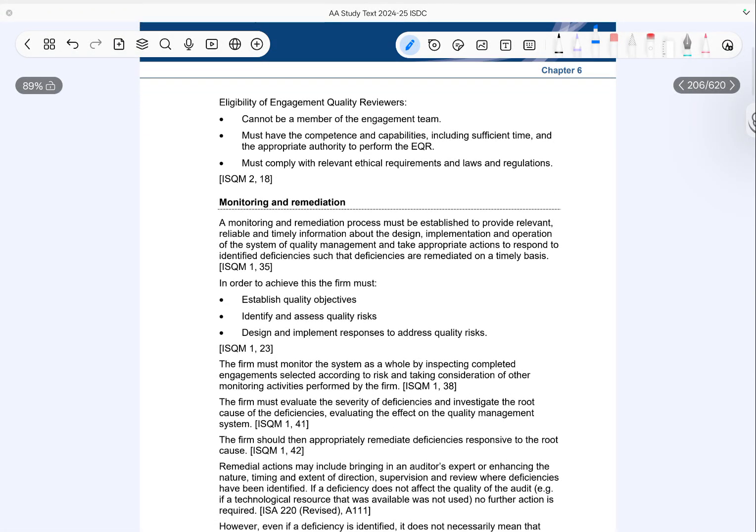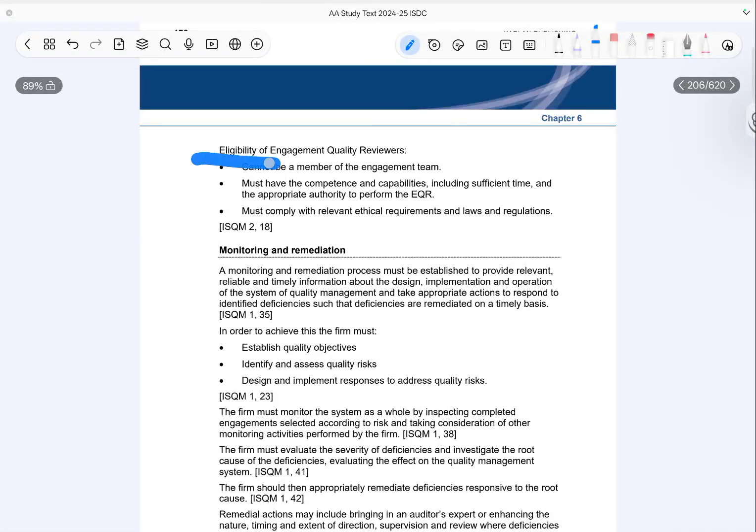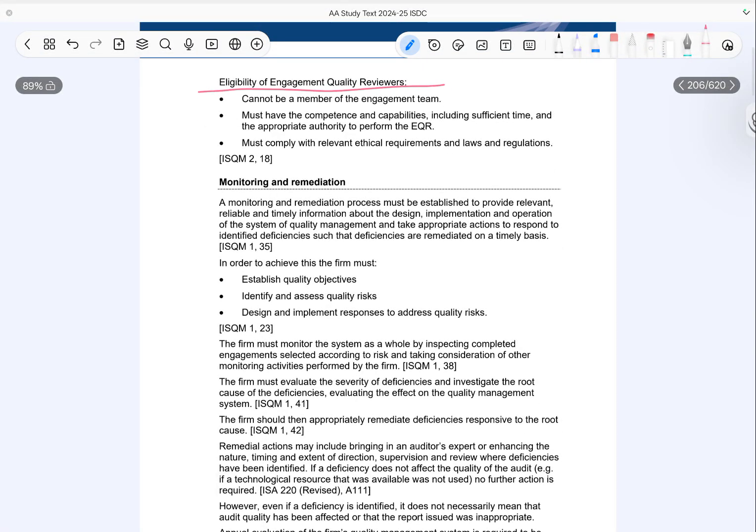Now, the eligibility of the engagement quality reviewer. The reviewer must not be part of the engagement team, obviously. They must have the required competence, experience, and sufficient time to perform the review effectively. They must also have the appropriate authority and comply with all ethical and legal requirements.